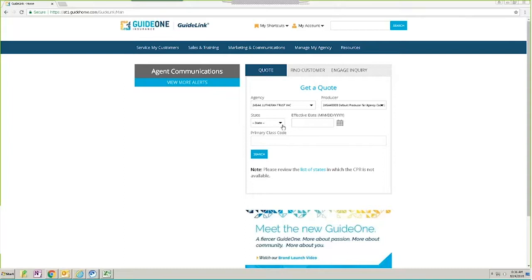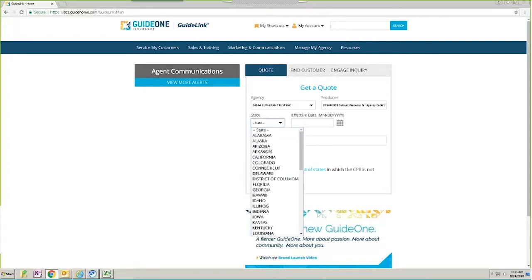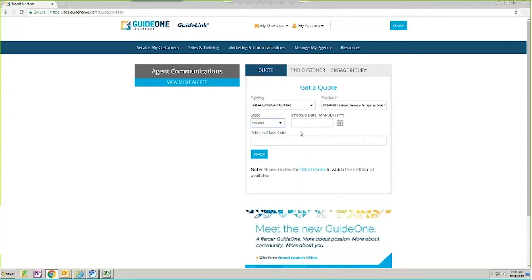All right, so agents will complete all of their quotes by going to GuideLink. Their agency information and producer information will automatically show. They will select their state, enter their effective date, and then search by the class that they're looking for.